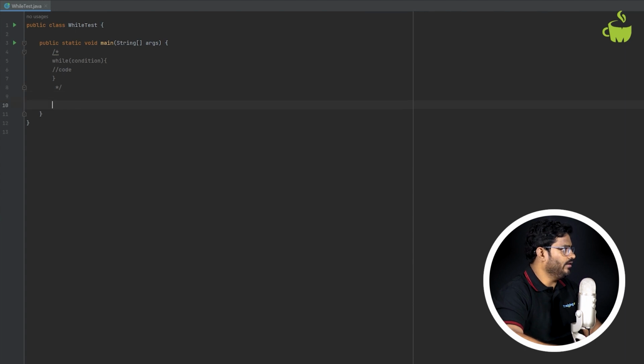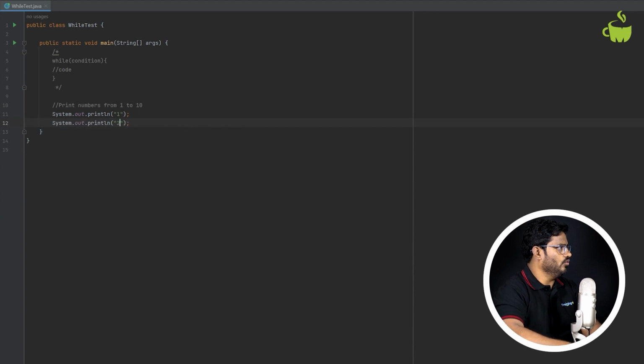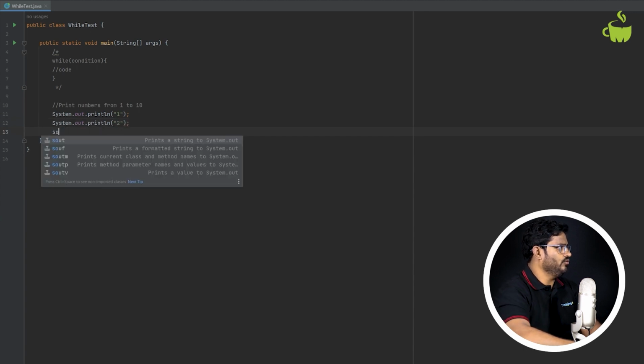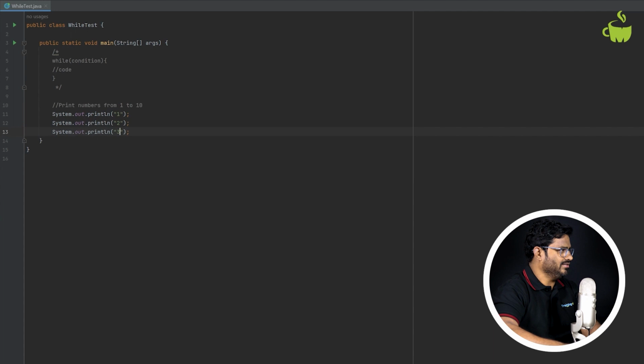Suppose you want to print numbers from 1 to 10. This is one of the basic examples to understand how while functions and how it is going to work internally. Usually you cannot do it like this, just printing 1 or 2 or 10. You can print it like this, but that is not going to be the solution for it.